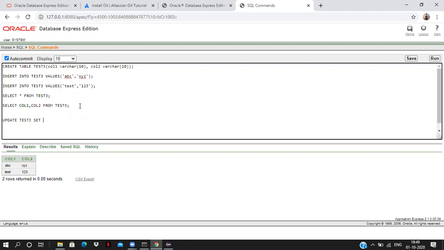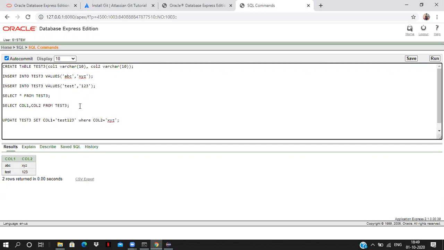Update test3 table. Set column 1 equal to test 1, 2, 3, where column 2 equal to XYZ.